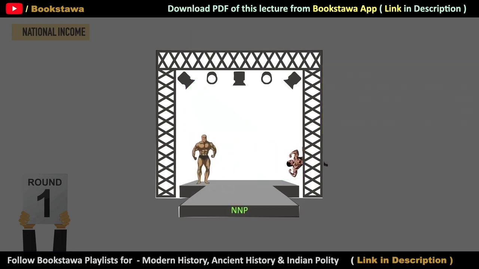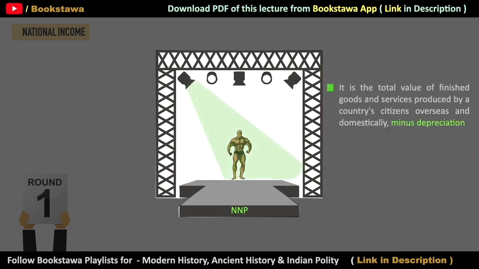Next measure is NNP, that is Net National Product. We get the value of Net National Product after subtracting depreciation from GNP. That is, the residents of our country, whether living in India or outside India, all those goods and services that have been produced after adding the value of all those. If we remove the value of depreciation from it, then the value that will come in front of us will be NNP, that is Net National Product.